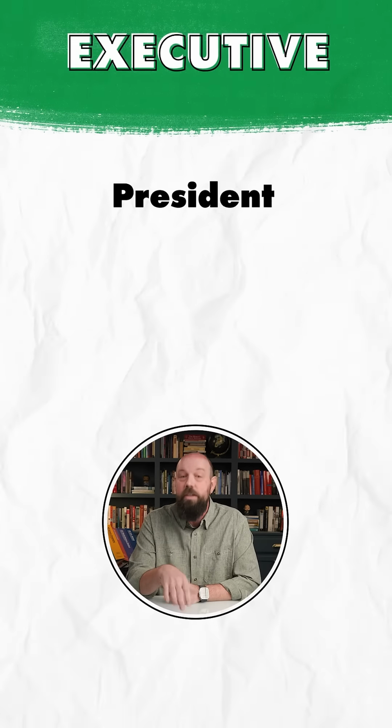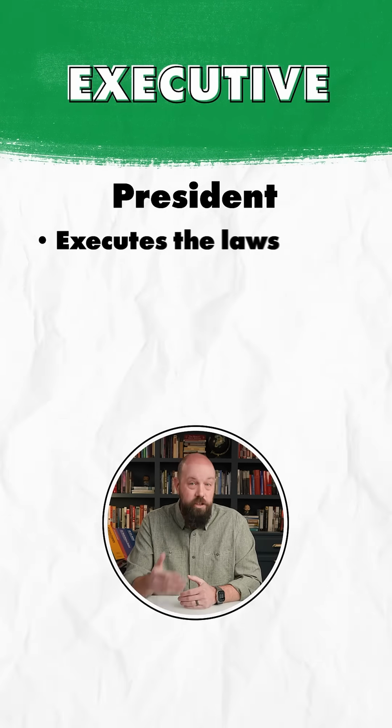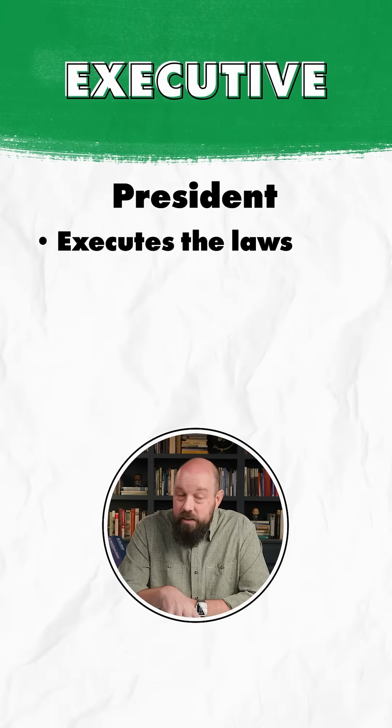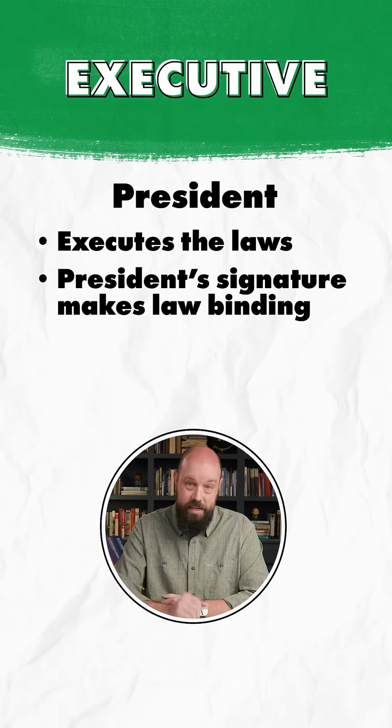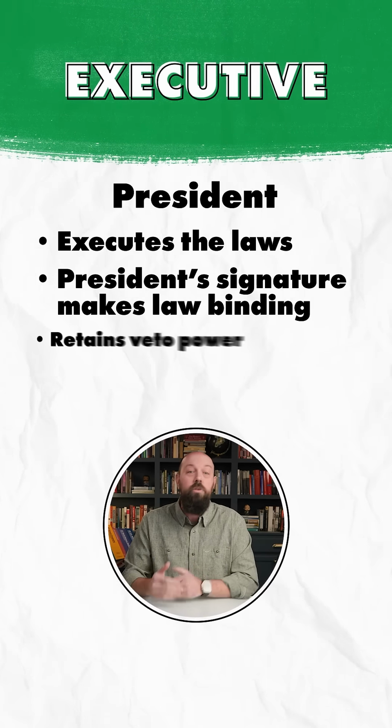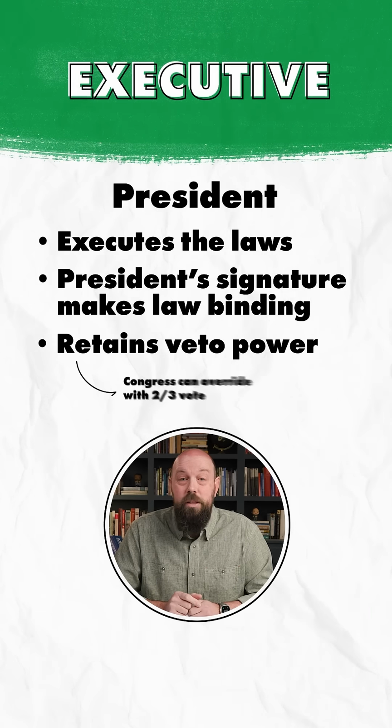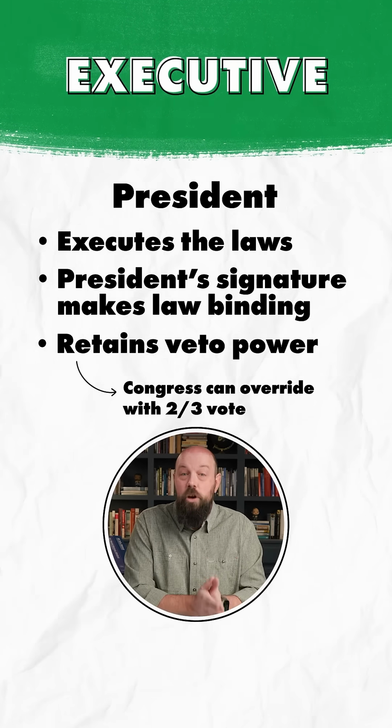Okay, second, the president or the executive is responsible for executing the law. It's the president who signs the law, and that signature makes the law binding. However, the executive can also check Congress with the veto power. But Congress can check the president right back by overriding the veto with a 2/3 vote.